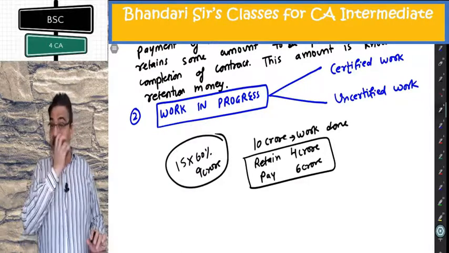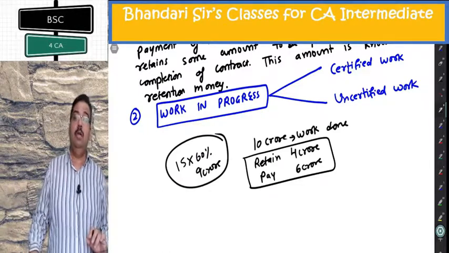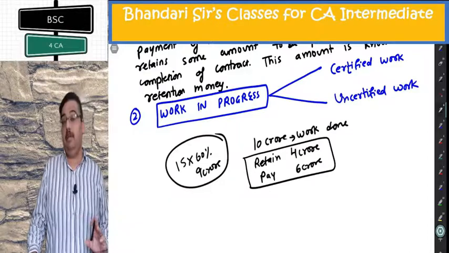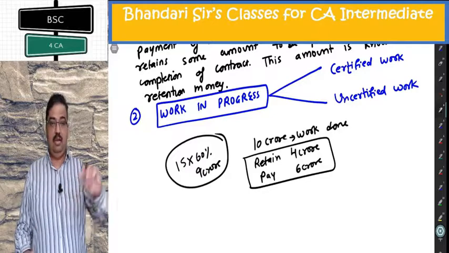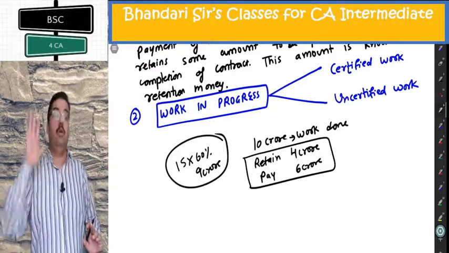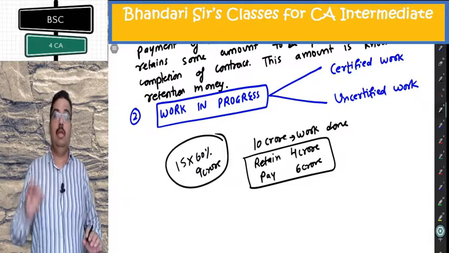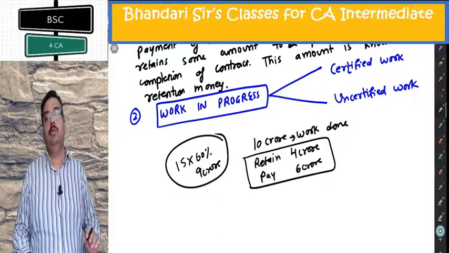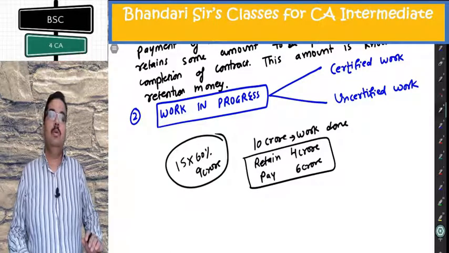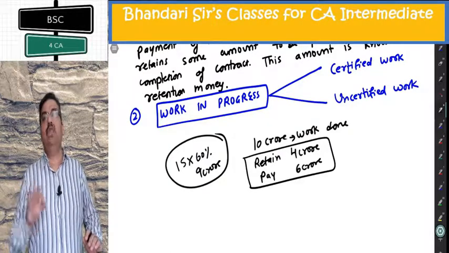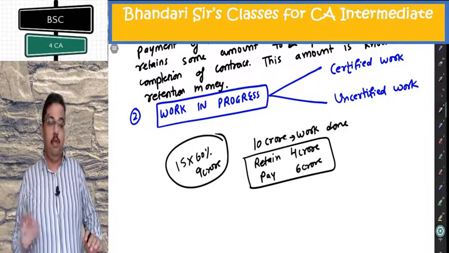So what is happening? His engineer is coming to the site where I'm doing the work and confirming how much work I have done. He'll make a certificate and after signing give it to me: you have done work of 10 crore. He'll give a copy to the contractee also that he has done 10 crore work. So this is the concept of certification. The amount for which he has issued certificate is called value of certified work. Value of work certified.